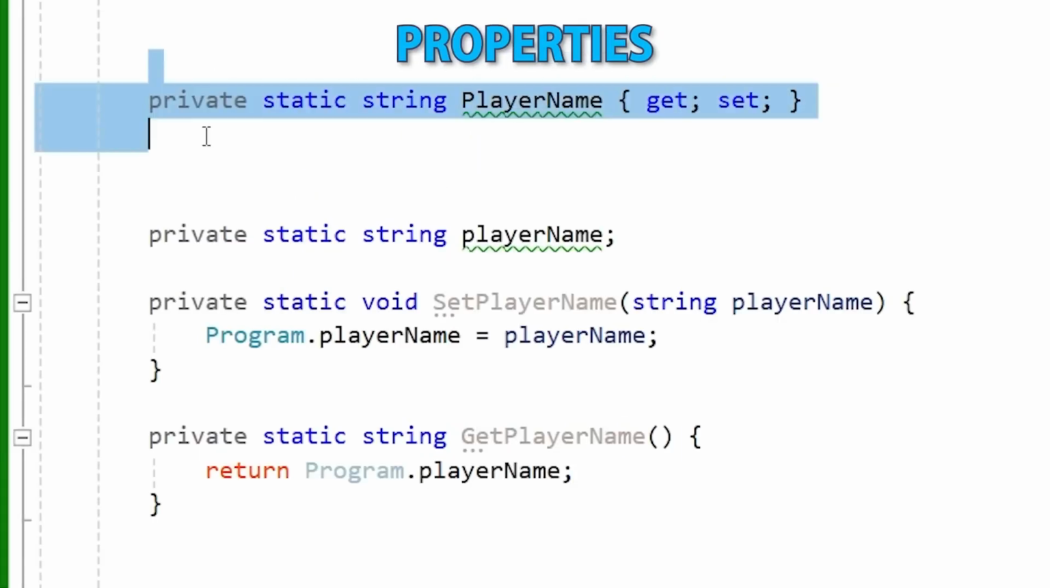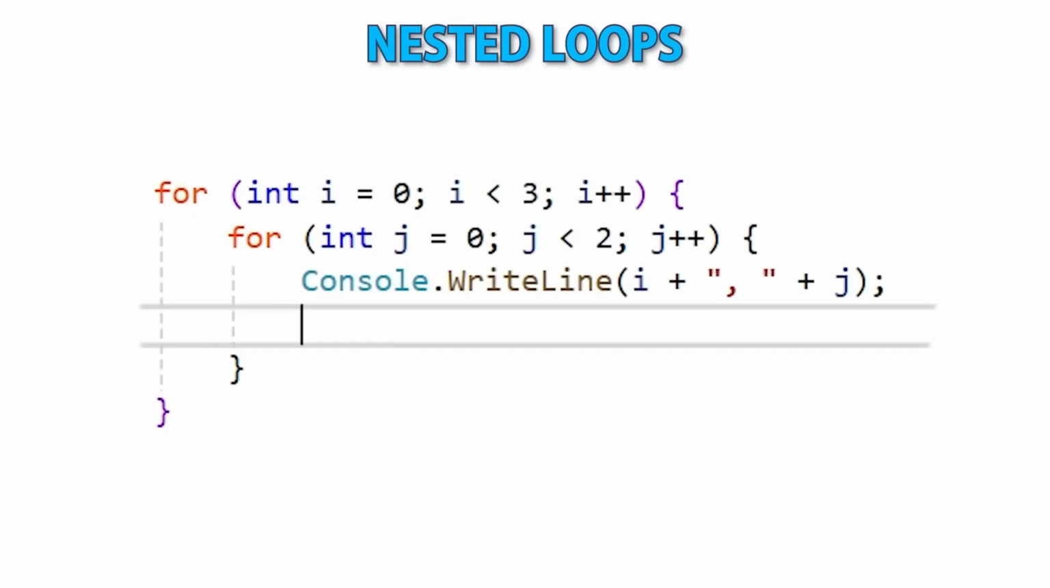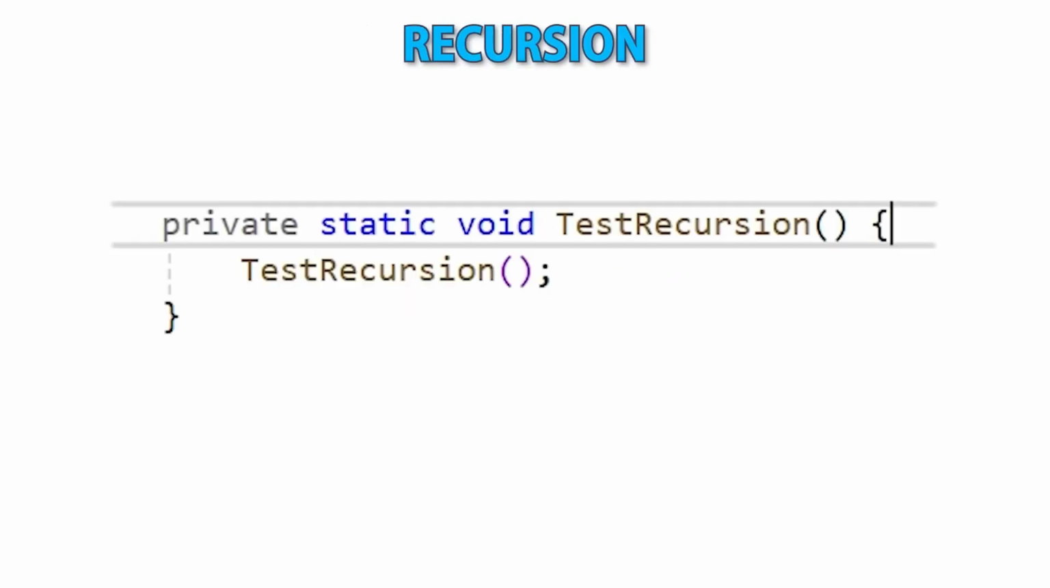After that, we'll learn about properties, which are kind of like a mix between variables and functions. Then we're going to learn about multidimensional arrays, meaning arrays that can hold multiple dimensions of data. After that, we're going to learn about nested loops, which is especially important in order to cycle through multidimensional arrays. Next, we're going to learn another method for doing some looping logic. We're going to learn about recursion. This is something that, for people with a math background, might actually be easier to understand than regular loops.